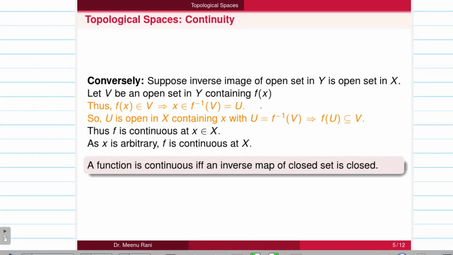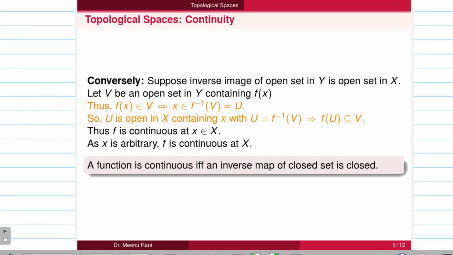For the converse part, we assume that the inverse image of an open set in Y is an open set in X. Then we have to prove that f is continuous on the set X. Let V be an open set in Y containing f of x. Then we have to prove that there exists an open set in X containing x such that f of that open set is contained in V.